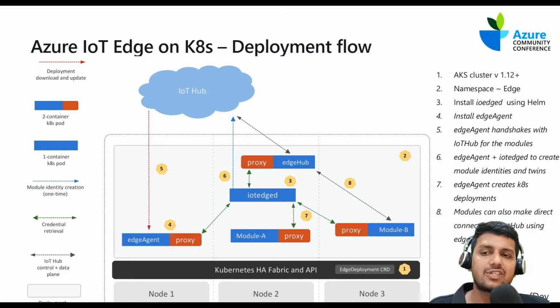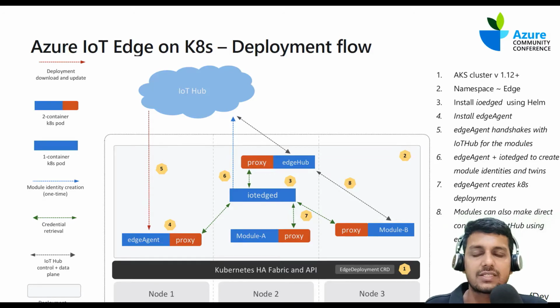The fundamental difference between running Azure IoT Edge on a server or a single device versus a Kubernetes cluster is this. In a typical server deployment, the IoT Edge daemon looks at the manifest and then deploys each one of the modules as containers.